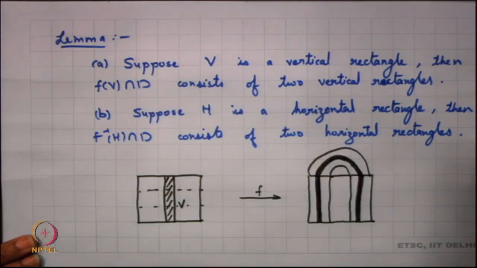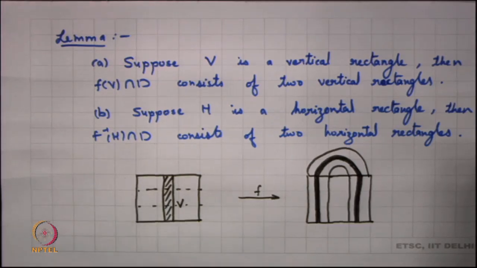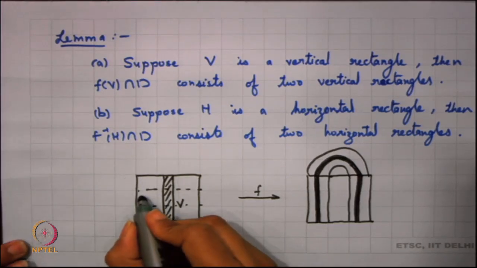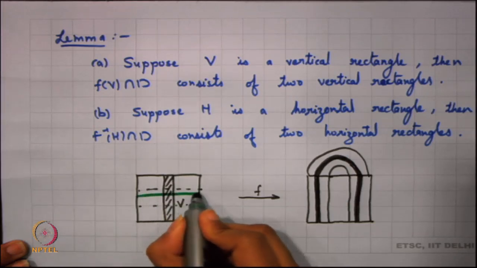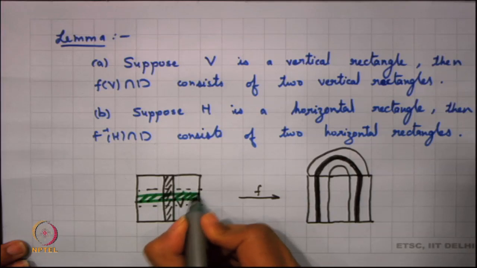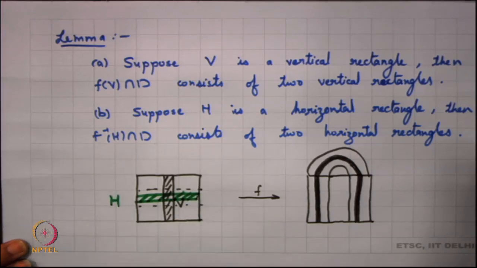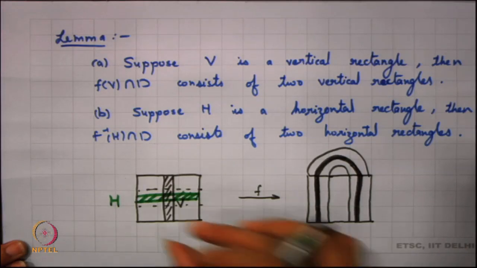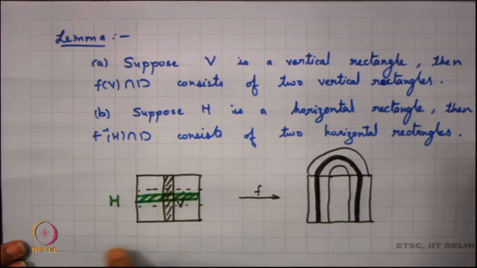Again, what happens to H? If I take any horizontal rectangle, say I take a horizontal rectangle here and I call it H, how is it mapped by f inverse? We very well know how f inverse maps: it maps V0 to H0, it maps V1 to H1.